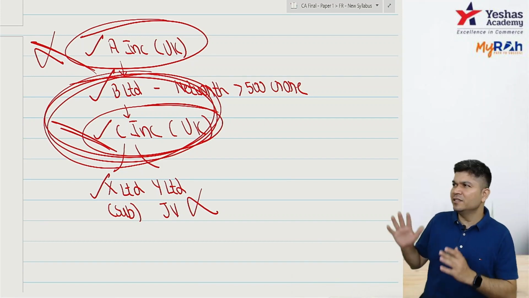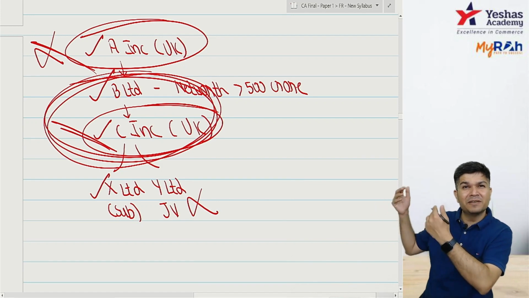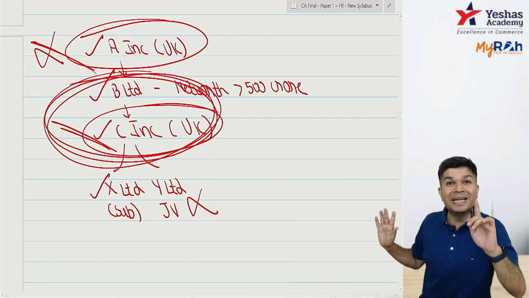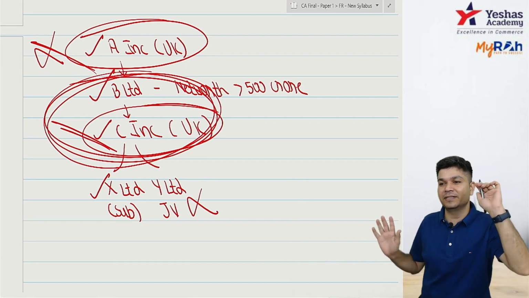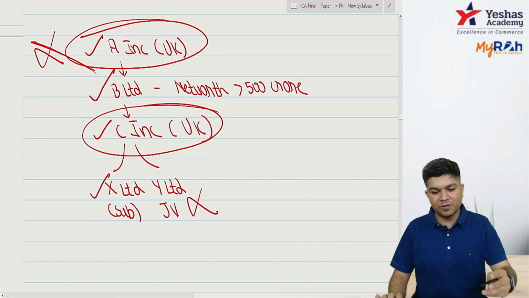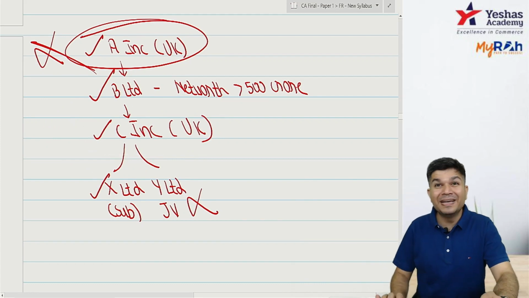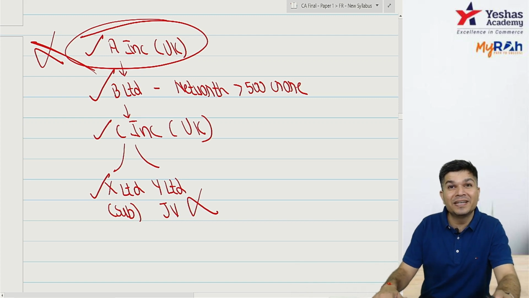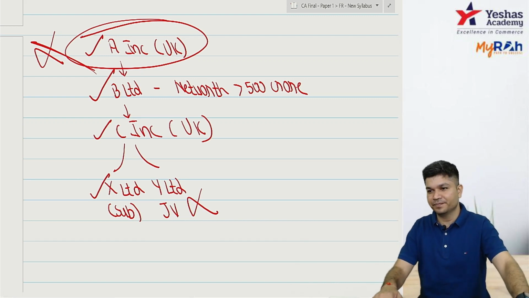So C is in UK, for the SFS purpose they follow their country's norm. But for the purpose of consolidation, they have to give me data which will be as per IND AS. Are you clear? So indirectly, C has to maintain a dual set of books.